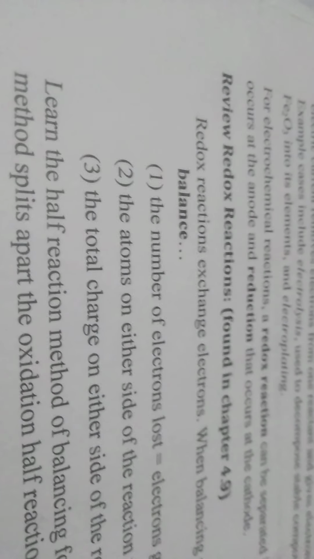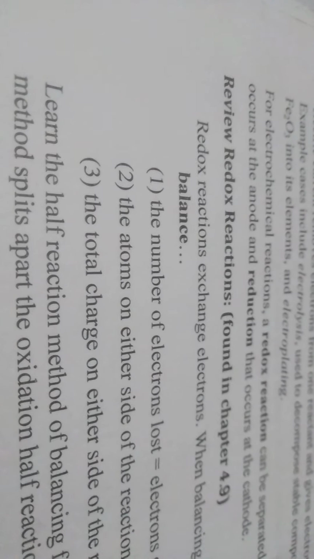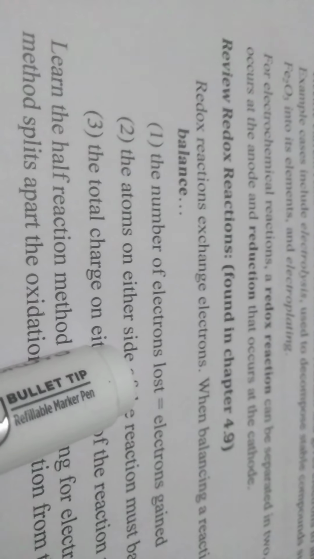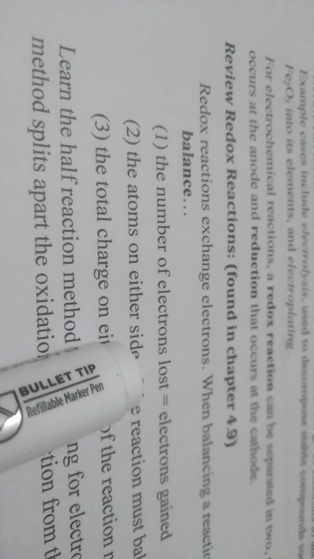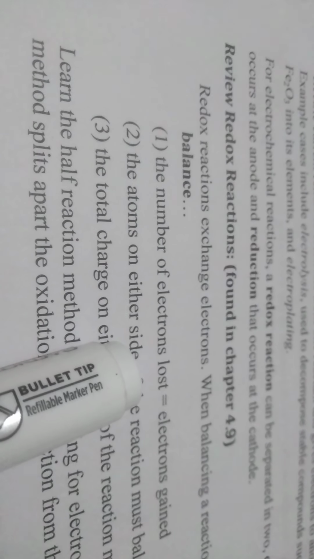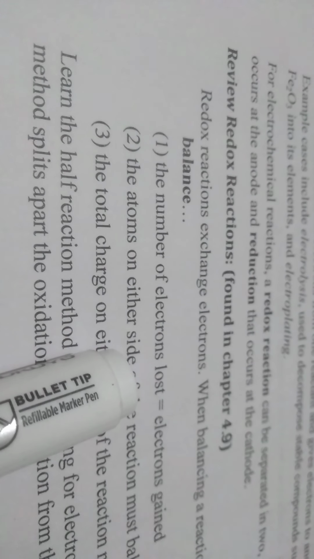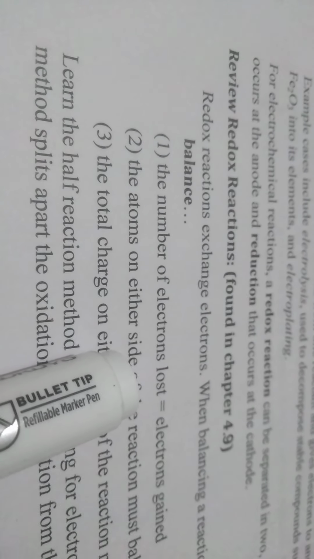So now we should revise redox reactions. What is a redox reaction? A redox reaction involves exchange of electrons, and it involves two simultaneous processes.